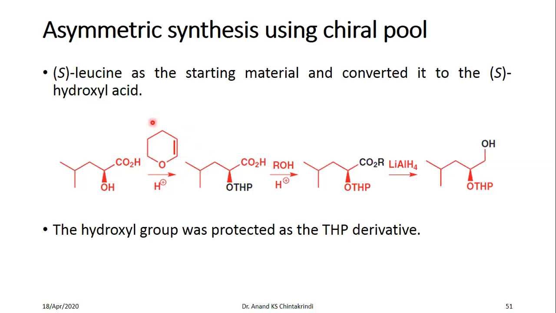So this is protected, then this is esterified using any alcohol in this case. When you reduce this ester using a hydride source, lithium aluminum hydride, you get the protected form of the intermediate, which is a diol.